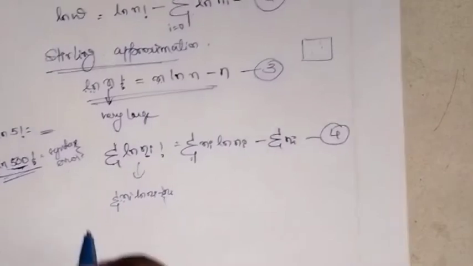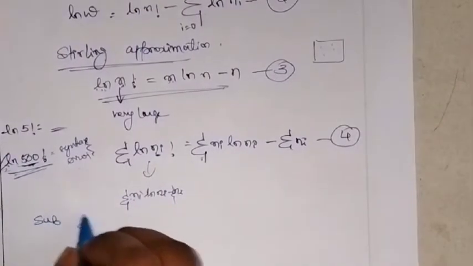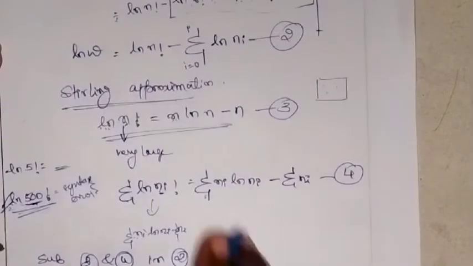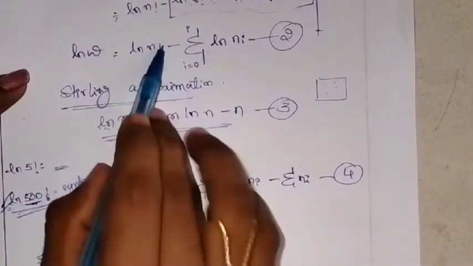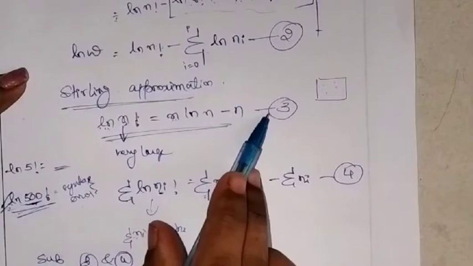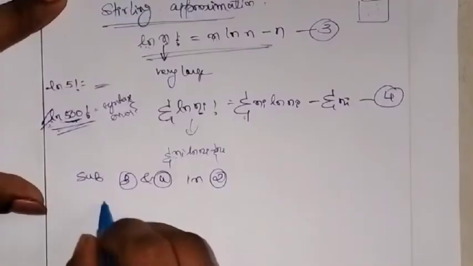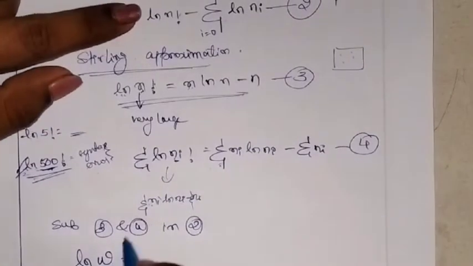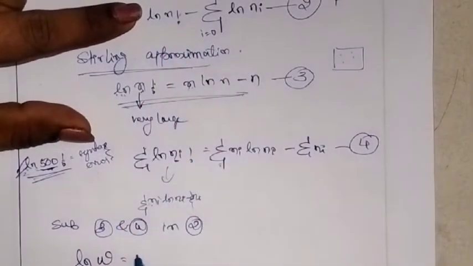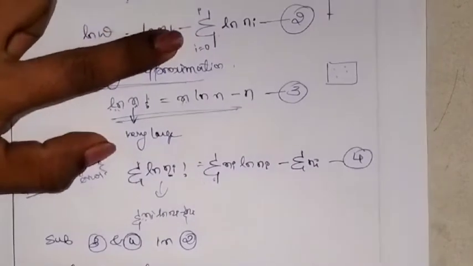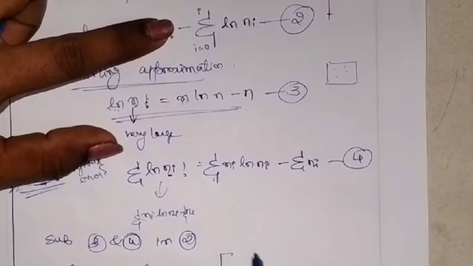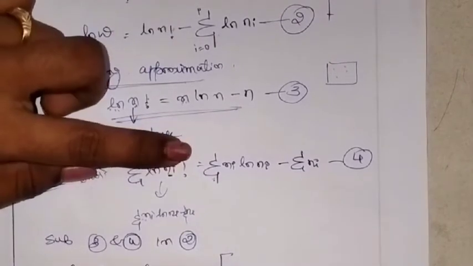Okay, now what I do is substituting 3 and 4 in the equation number 2. Okay, what is our equation number 2? This one. Okay, in this equation we will be substituting 3 and 4. Okay, let me substitute. ln W is equal to what? ln n factorial, that is given by n ln n minus, okay, this minus. What we have, I just open a bracket because I don't want to get confused.